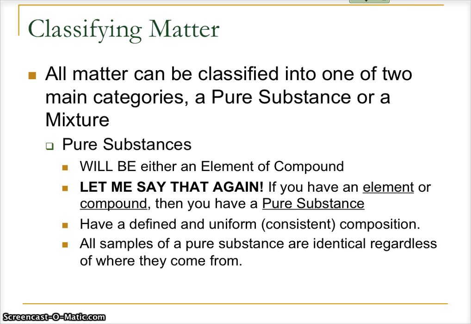And so those are two characteristics of pure substances, that they are defined and uniform, and that all samples of that substance would be the same. And so those are your two big characteristics of those pure substances. Now, we can break pure substances into two categories, and they're up here. If you have an element or a compound, those are the two categories of pure substances. And so let's look at those two subcategories of a pure substance in a little more detail. You already know some information about elements.